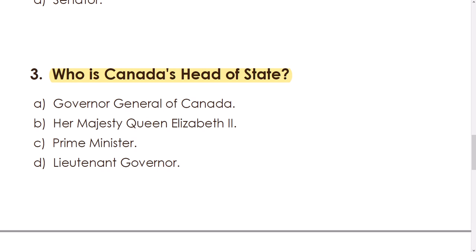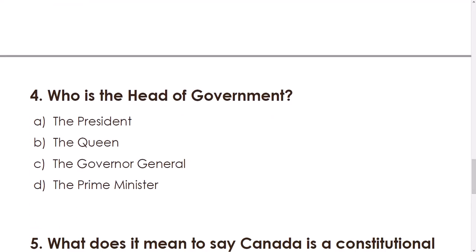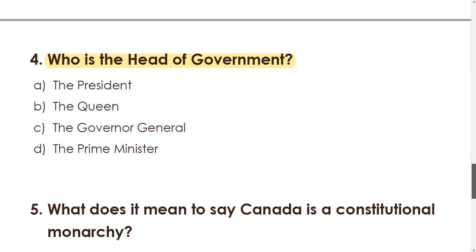Again, you can go back in the video, listen and read, and find the answer and check with your teacher. 4. Who is the head of government? Is it A, the President, B, the Queen, C, the Governor General, or D, the Prime Minister? Again, go back, check the reading, and find the answer, and check with your teacher tomorrow.